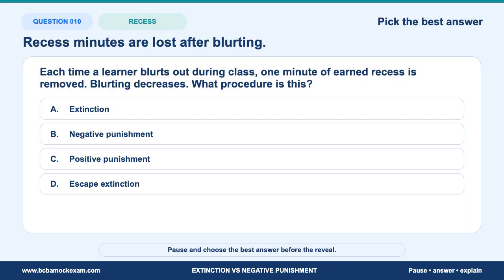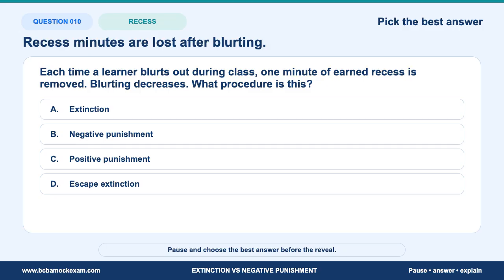Question 10. Before the answer choices pull you in, name the relation being tested. Each time a learner blurts out during class, 1 minute of earned recess is removed. Blurting decreases. What procedure is this? Check whether the stem gives a decrease in future responding after removal. What evidence in the stem makes one option stronger than the others?